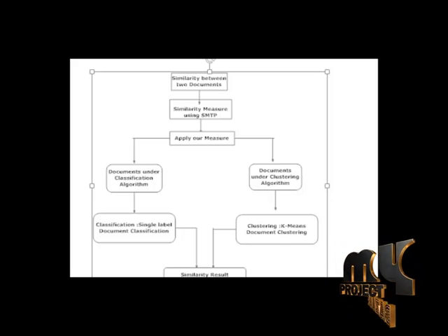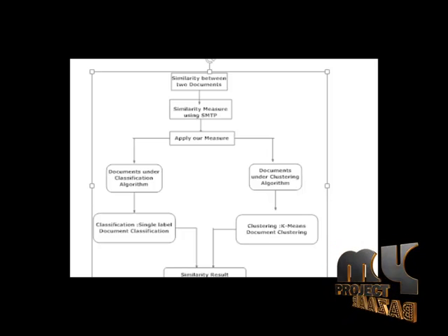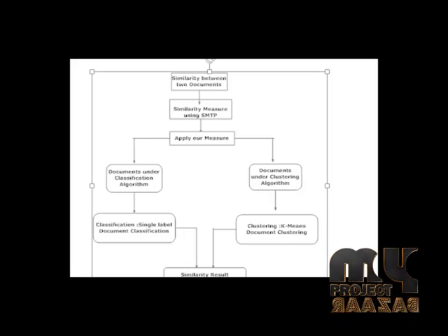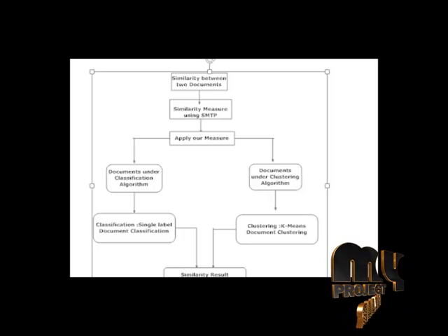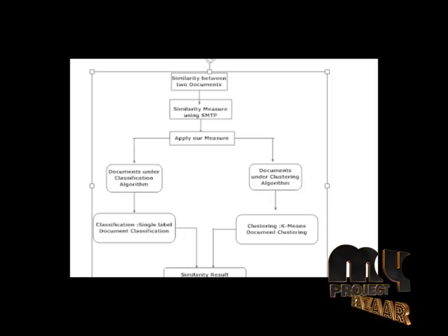Finally, we have to find the similarity between two documents. The SMTP formula is used to find the similarity between two documents. After finding the similarity measure for documents using SMTP, we apply the measure for classification and clustering. In classification, we use single-labeled classification and multi-labeled classification to classify the documents. That means we use cosine similarity, Euclidean similarity, and SMTP similarity in our project. Finally, the values are classified, and after the classification, the documents will be clustered. Finally, we have to find out the best similarity measure in our project.